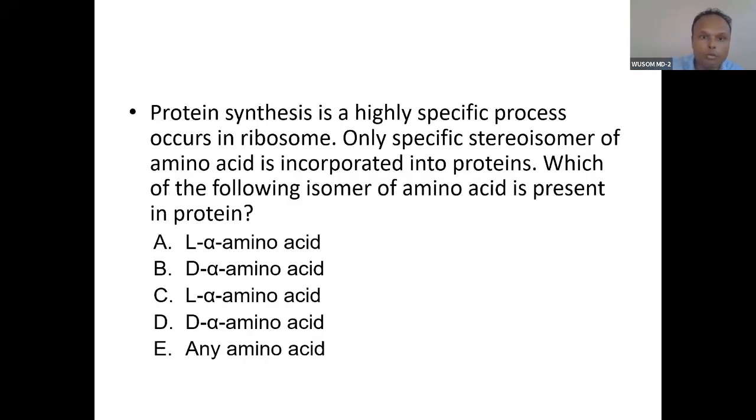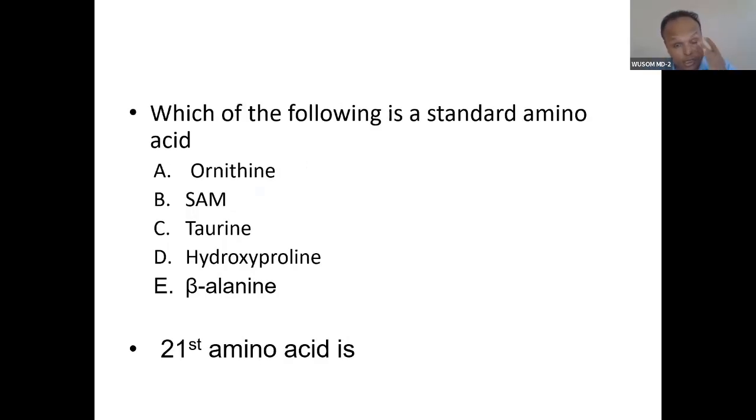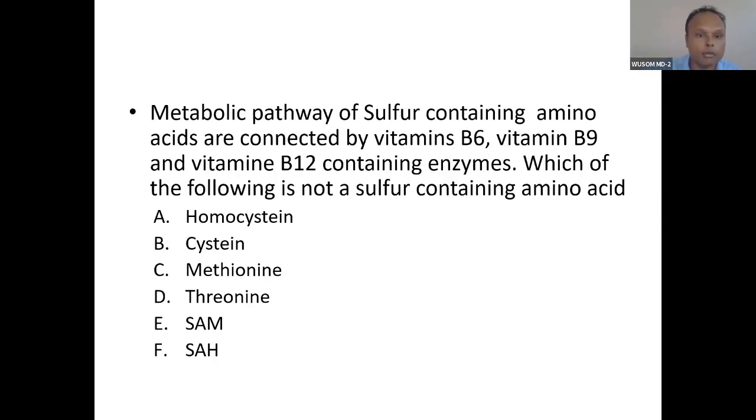Proline. Protein is synthesized in a highly specific process that occurs in the ribosome. Only a specific stereoisomer of amino acid is incorporated into the protein. Which of the following isomers of amino acid? L-alpha, you know that. So, which of the following is a standard amino acid? Here you have to say hydroxyproline, because it is present in protein. That is why it is standard. Modified proline is a standard amino acid.